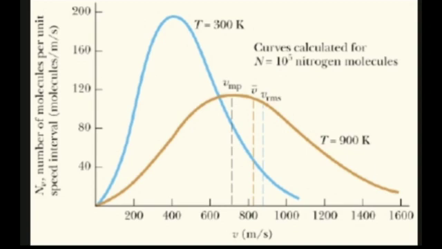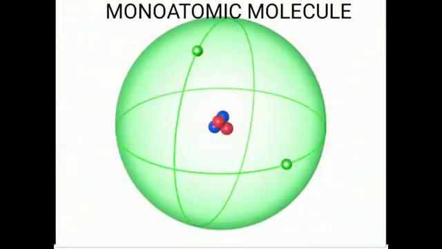Suppose the system has q number of constraints or restrictions in motion. Then the degrees of freedom decrease and it is equal to f equals 3n minus q. Here n is the number of particles. Monatomic molecule: a monatomic molecule by virtue of its nature has only 3 translational degrees of freedom. Examples: helium, neon, argon.